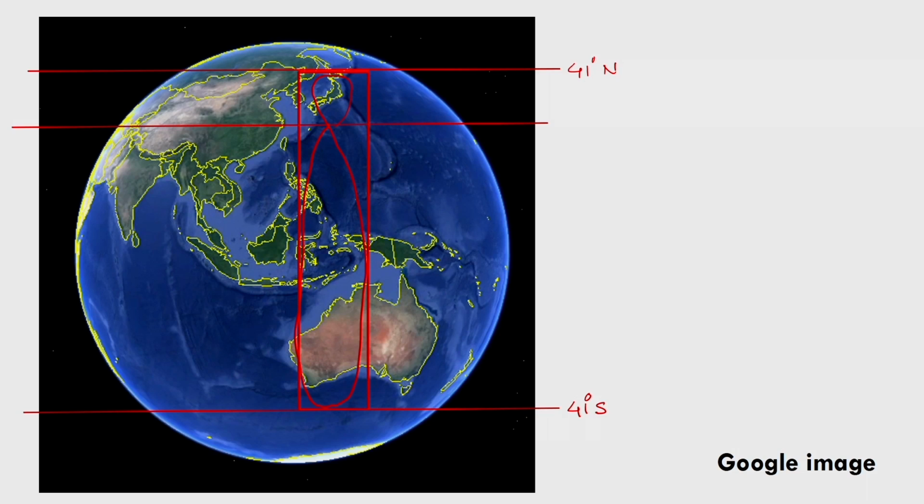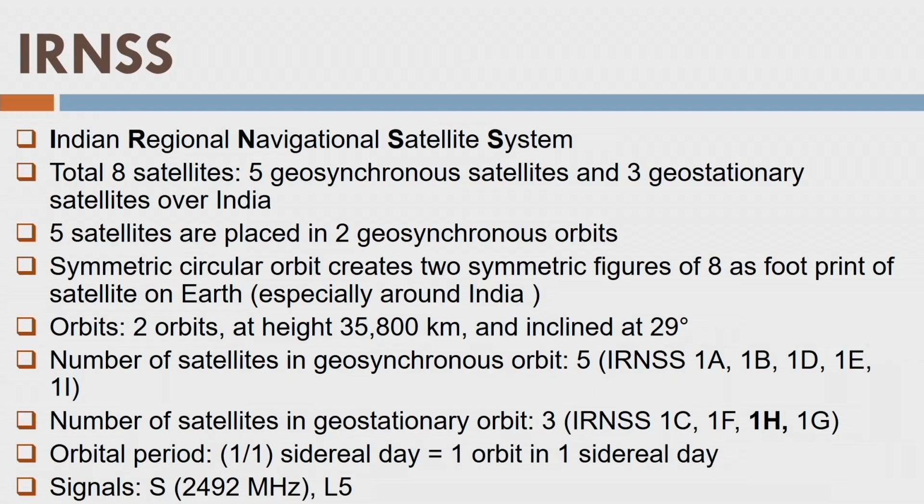And that's the reason that an eccentricity of 0.075 is designed. The Indian Regional Navigation Satellite System has a total of 8 satellites, right? I have taken the recent update from the website of ISRO, and there they have placed 5 geosynchronous satellites and 3 geostationary satellites over India. It has certain longitudes, so these satellites are moving exactly over a particular point on the Indian territory.